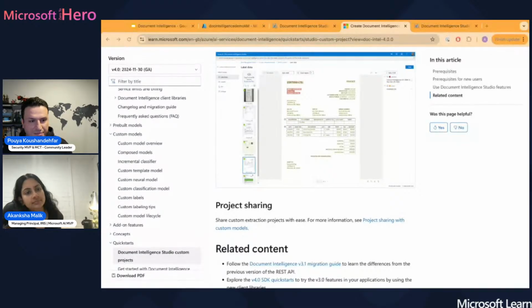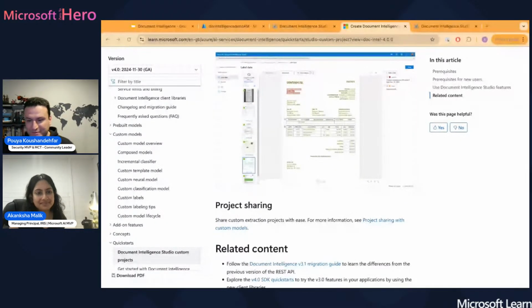Yeah, I think as you mentioned, some of those areas are about integration with other Azure services like Logic Apps or Power Automate or any other platform doing the automation as part of that end-to-end process you mentioned. So I believe it's very easy to integrate with other services, Microsoft and non-Microsoft.